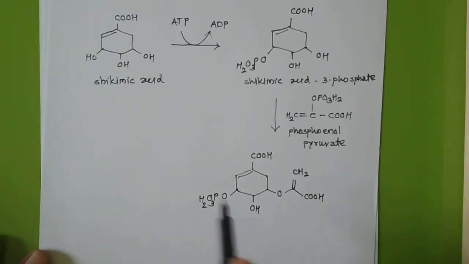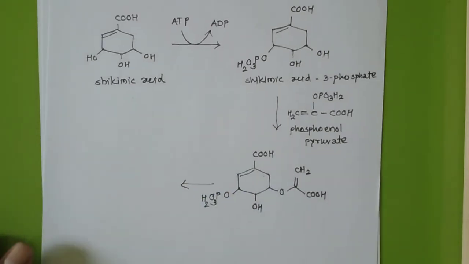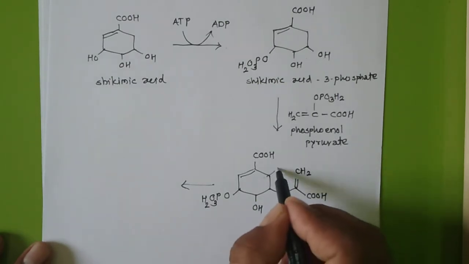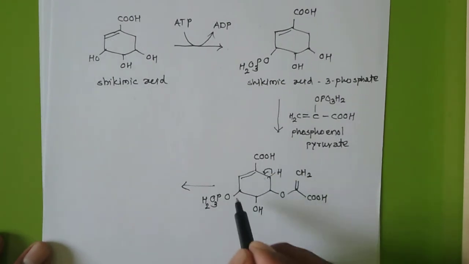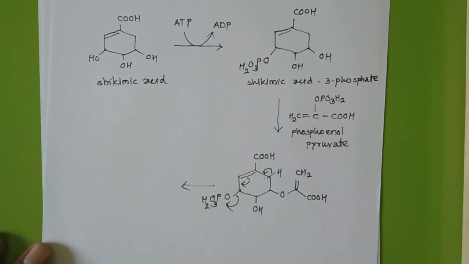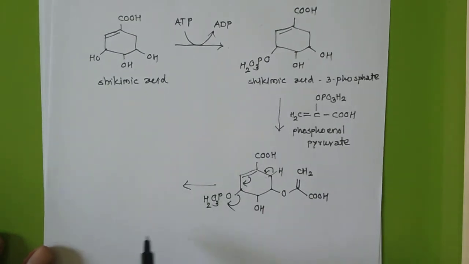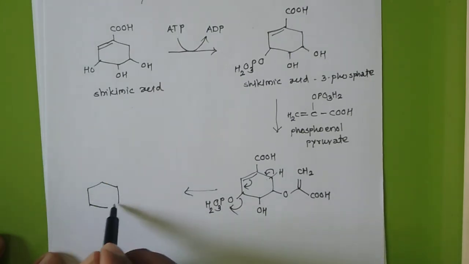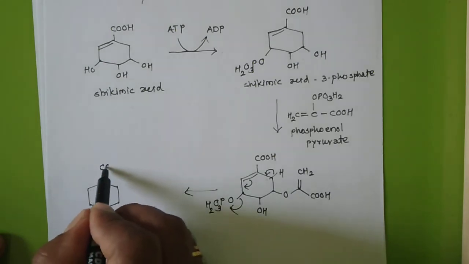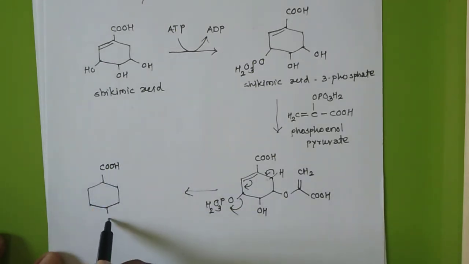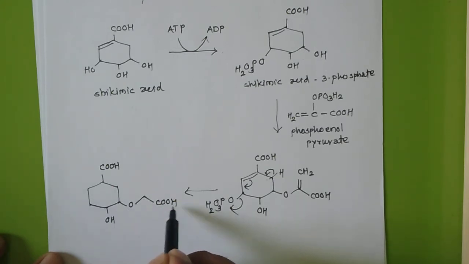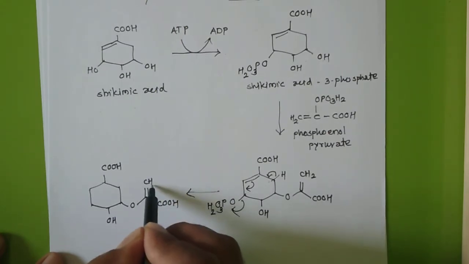From this intermediate we can prepare, how we have to prepare. Suppose here is the hydrogen and this hydrogen will move here, obviously this bond will form here, and then this will go out. So I will write down directly COOH, this OH, this as such, CH2.